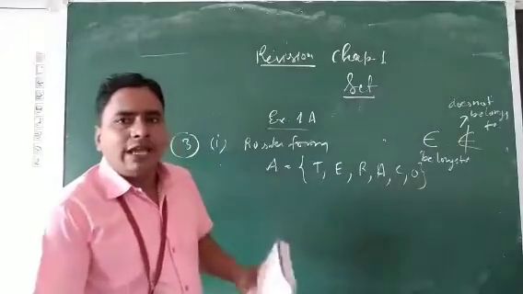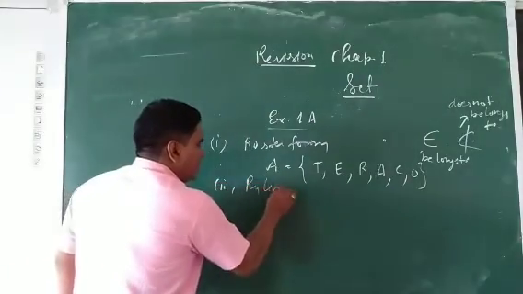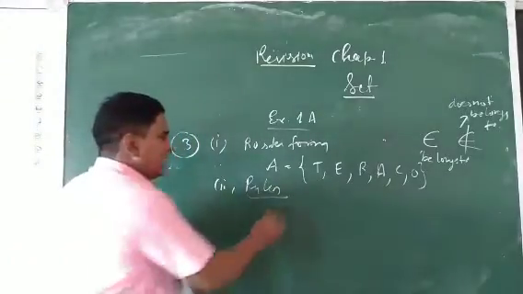Now how can we write this in set builder form, or ruler form? Ruler method से कैसे लिखेंगे इसको?